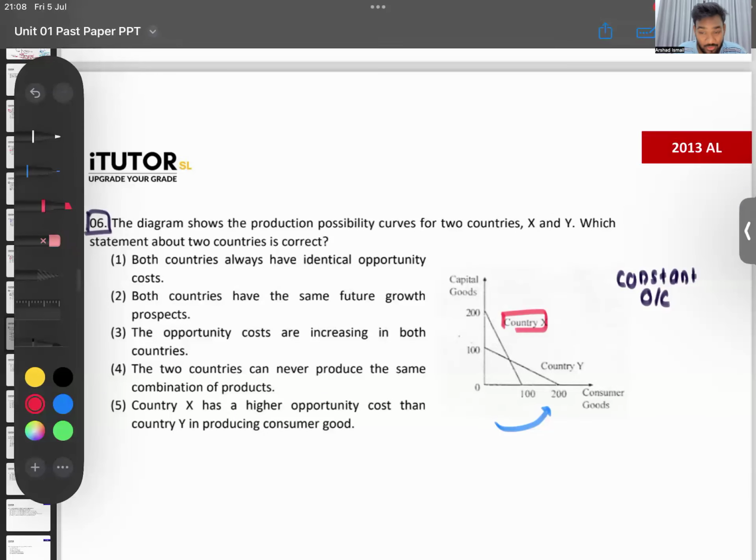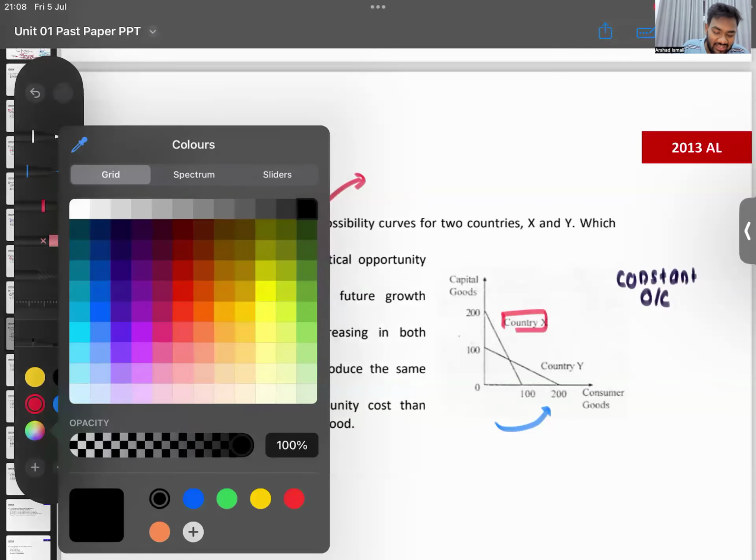Number one says, and this is a good question, both countries have identical opportunity cost. Is that clear? Identical means same. Can you say that both countries have the same opportunity cost? Both countries will have the same opportunity cost. Remember recently in the fast track, do you all remember when both countries have identical opportunity cost?